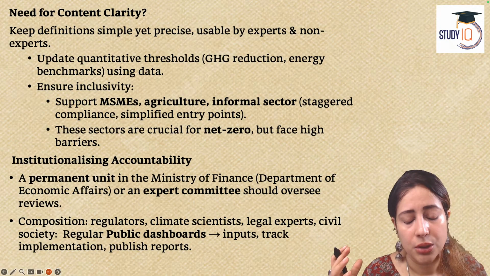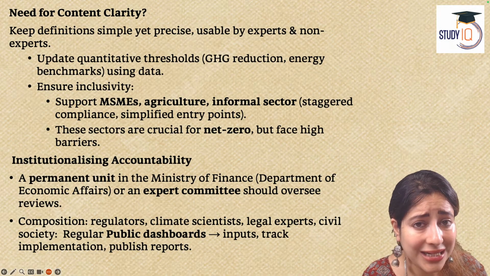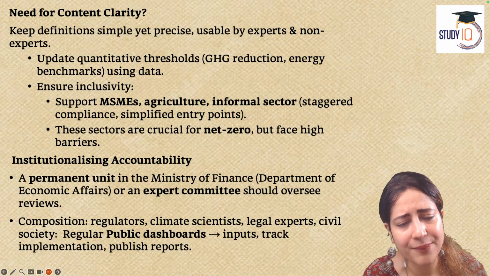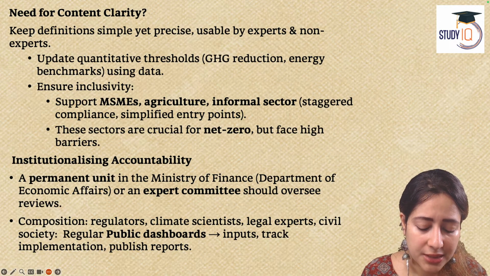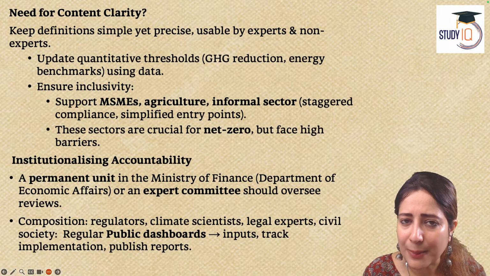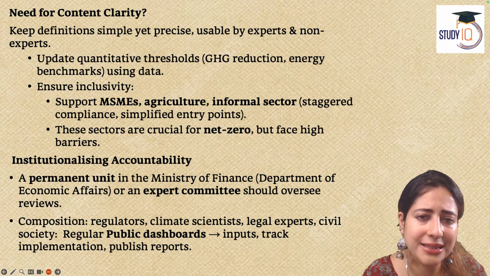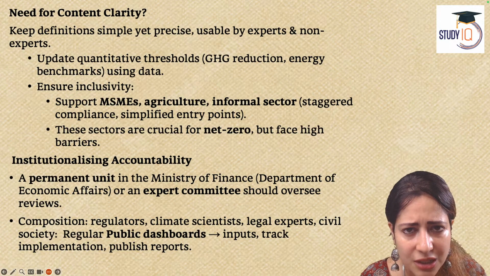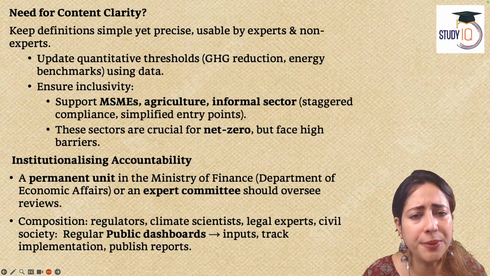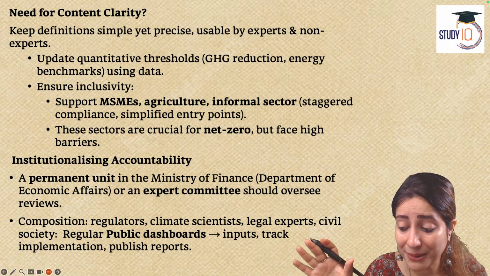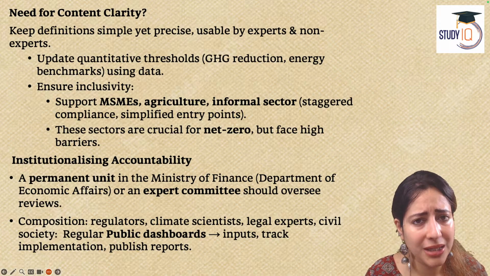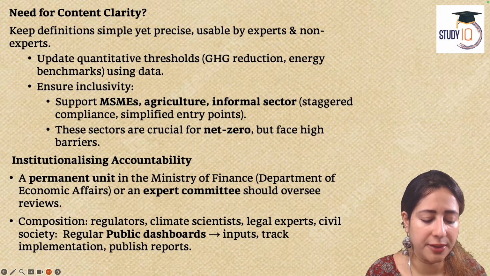Okay, so do we need more clarity in terms of this taxonomy? Yes. The government also says keep the words very simple so that industries in the MSME sector, in the small scale sector, are also able to understand and follow these norms. Use proper data, use proper quantitative methods so that people know what is the right level of emission, what is higher than normal, and what is acceptable level of emission.